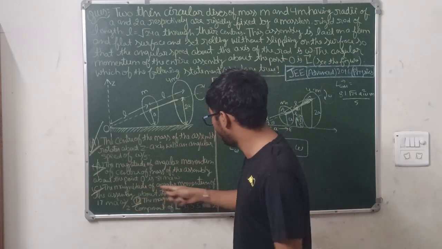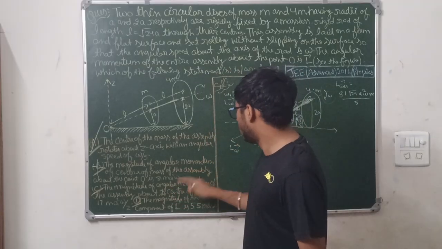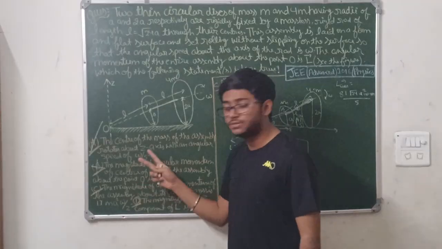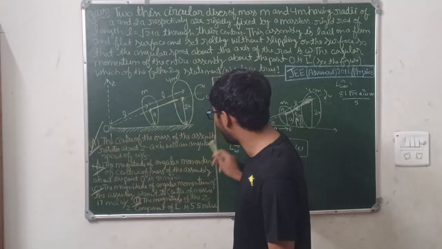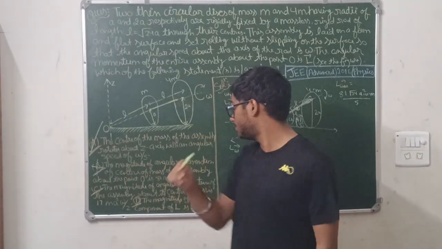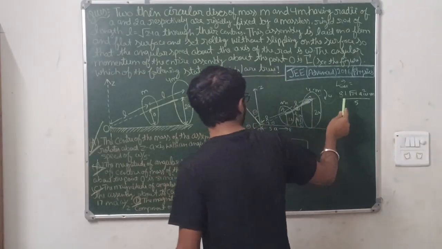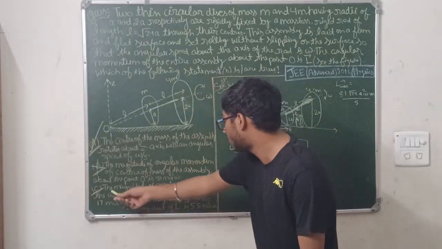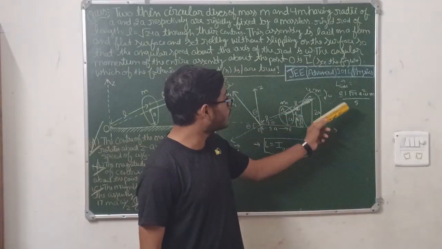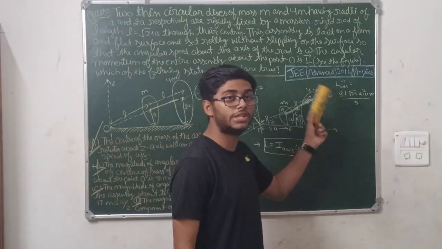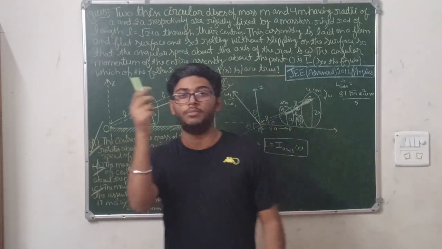Okay, next option is the value of the angular momentum of the assembly about the center of mass. It is now the third option. The second option is a little bit confusing. Generally, students get confused in this. See, the second option was we need to find the angular momentum of the center of mass of the assembly about point O. Means we have found the angular momentum of the center of mass. Now here we need to find the magnitude of angular momentum of the assembly, the whole assembly.